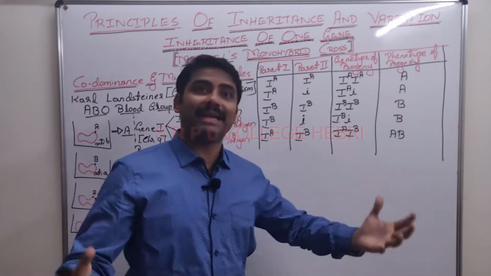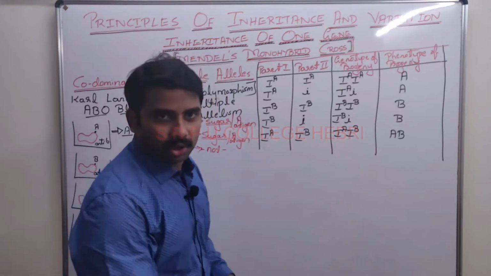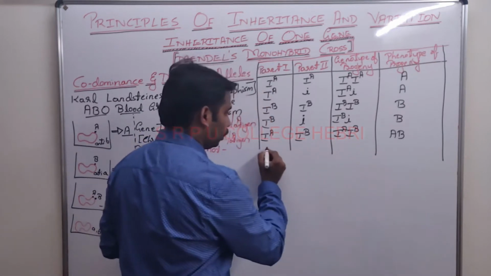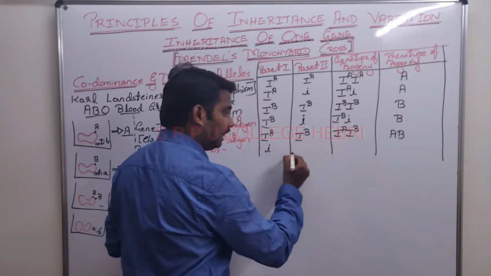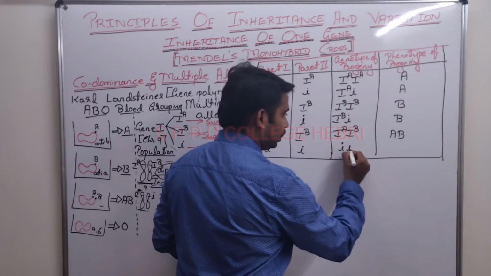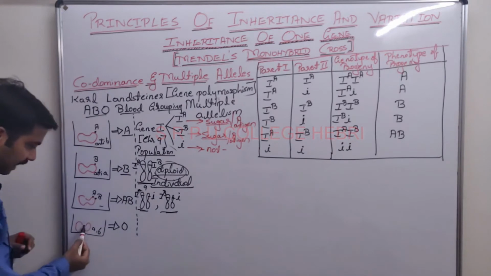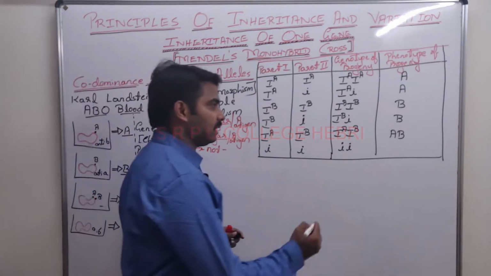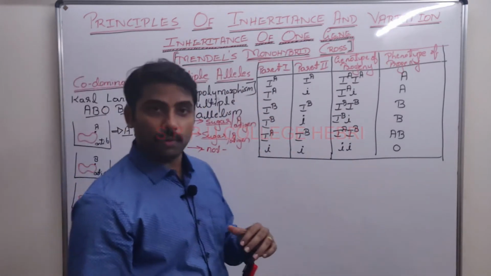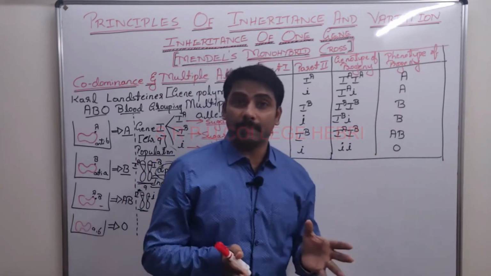Right? We need not look at other animals, in ourselves there are exceptions to the law of dominance. One of the examples is ABO blood grouping, nothing but which one? AB blood group. Suppose one parent gives allele small i, another parent also gives allele small i, then the genotype will be small i small i. Both are not producing any sugar on the surface of the RBC. Hence the blood group will be what? O.